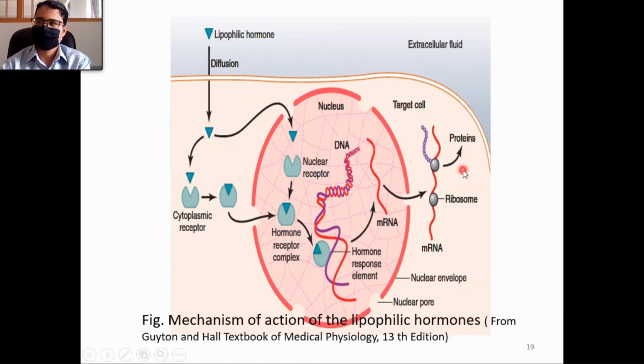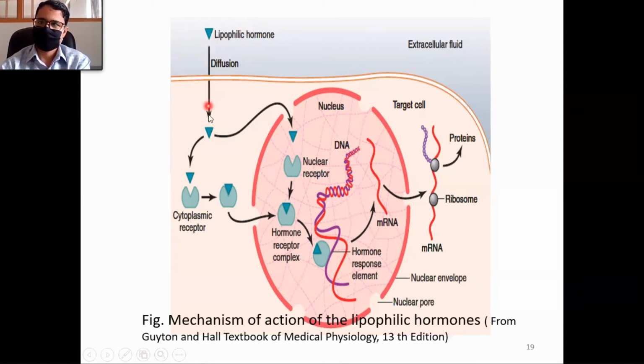And the response is protein synthesis, and remember, these proteins may be structural or enzymes also. Enzymes are also proteins. And synthesis of enzymes is also a common mechanism, and those enzymes will catalyze other reactions or even formation of other enzymes. And in case of hormones having nuclear receptors, here the hormone will be lipophilic or lipid soluble, say thyroid hormone.